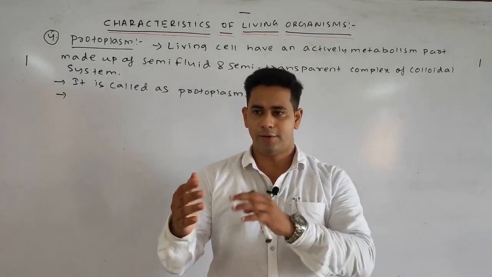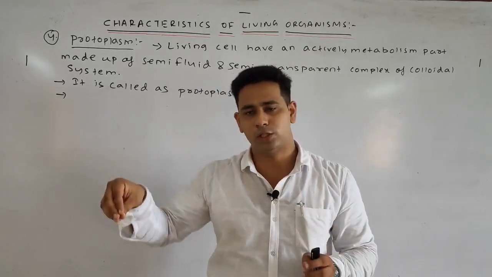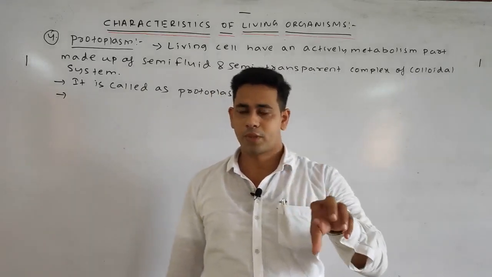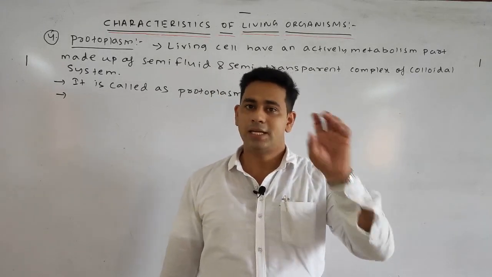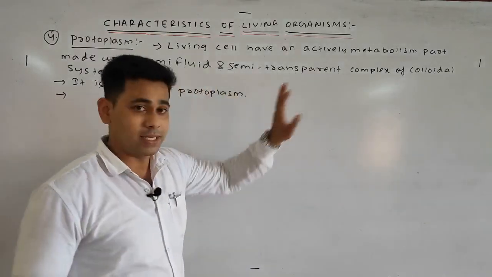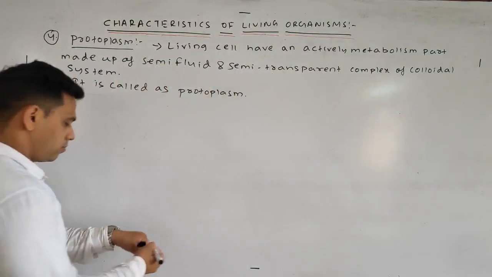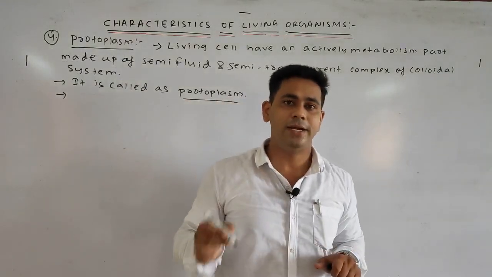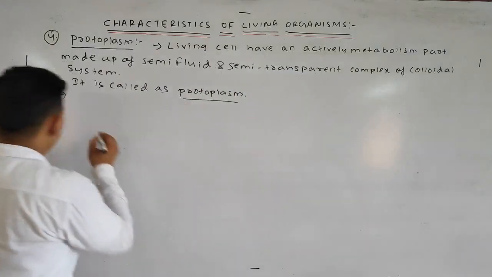Colloidal system means the various organelles are suspended in the solution. That complex is known as protoplasm, and in the protoplasm various vital activities are being conducted.